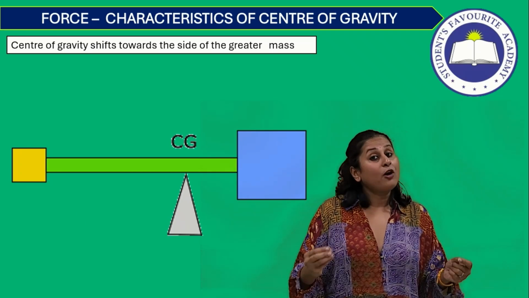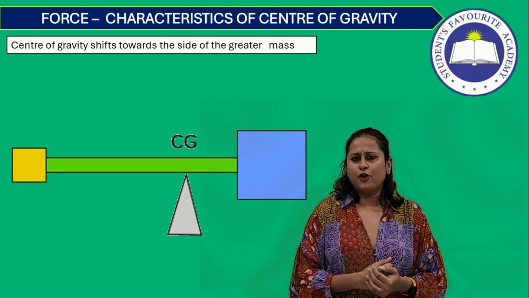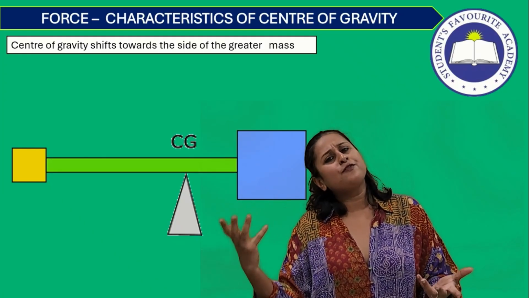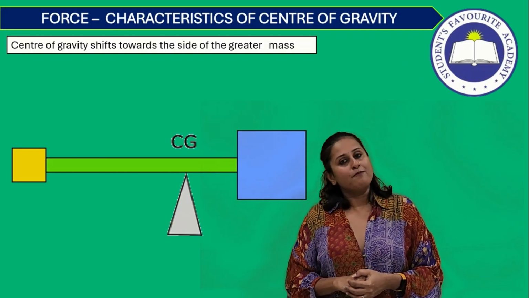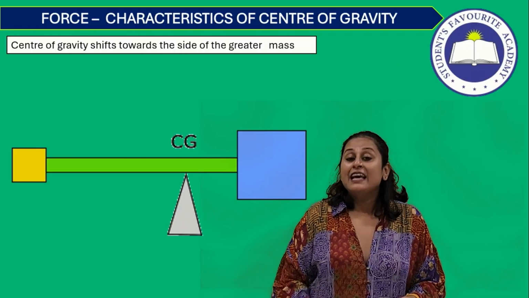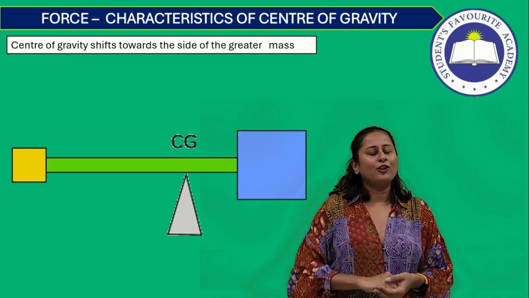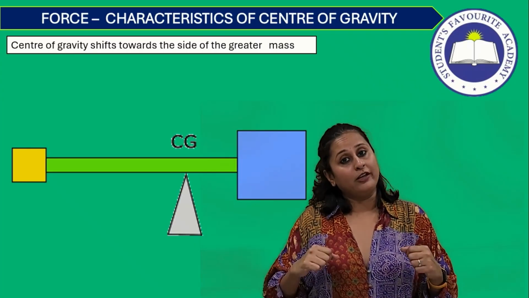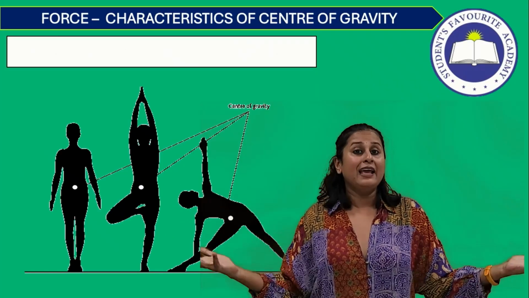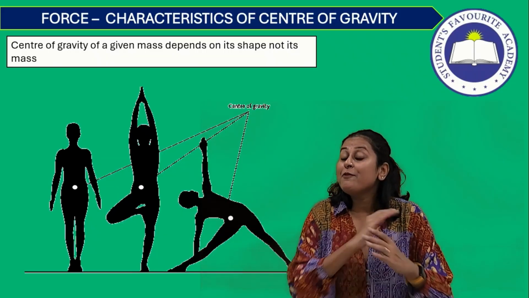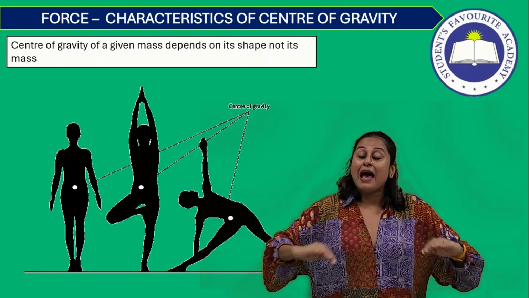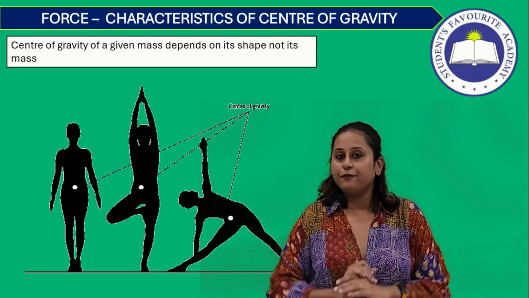However, there are some bodies where we don't see this kind of uniformity, which means that the density of the body is different at different places. That will affect the center of mass or center of gravity. Center of gravity hugely also depends on the shape of the body. If I lift one of my legs, I am going to lose my balance. Why? Because the shape of my body has changed. So balancing myself becomes a little difficult.